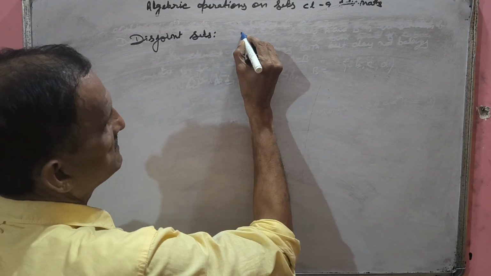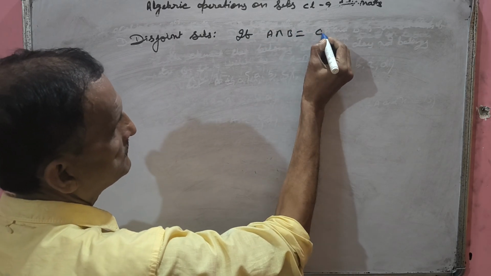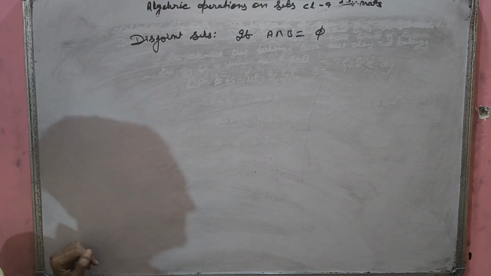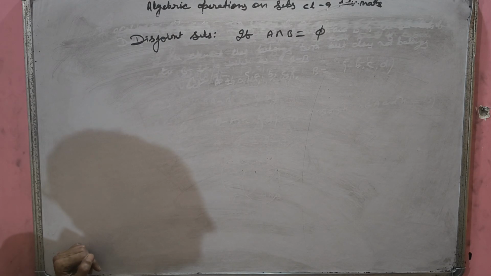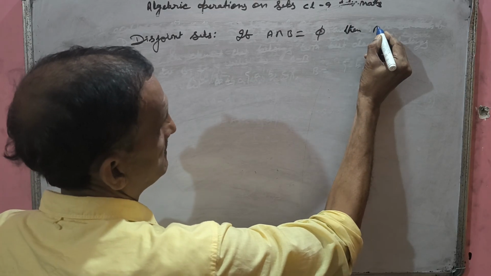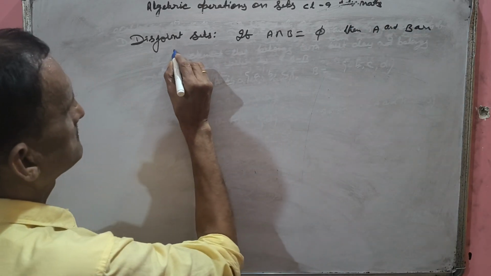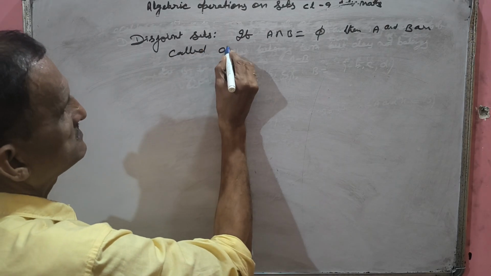If there are two sets A and B, and if A intersection B equals empty set, what is the meaning? A and B do not have any element common. Then A and B are called disjoint sets.